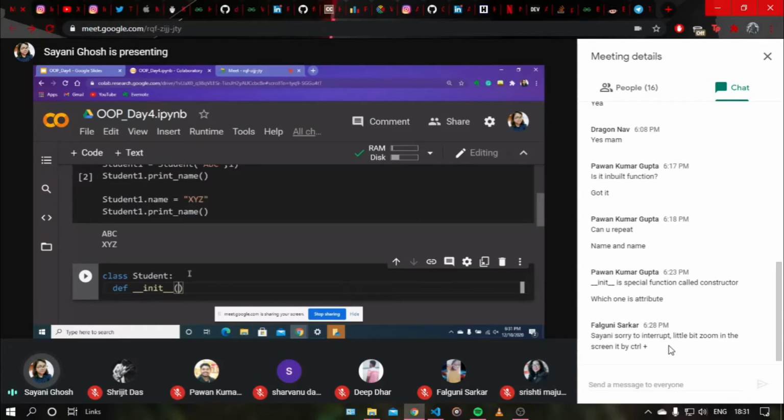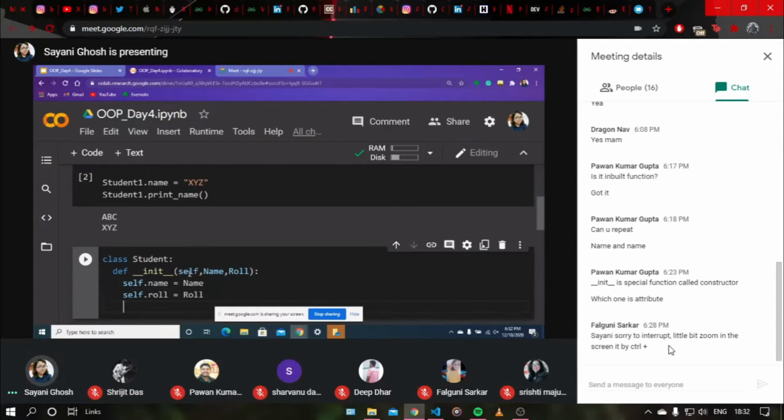So def init, then the self parameter, then the name parameter. I need to change the name with a capital N, and then role. Inside the init function, I will do self dot name equals name, and self dot role equals role. So our class is done.